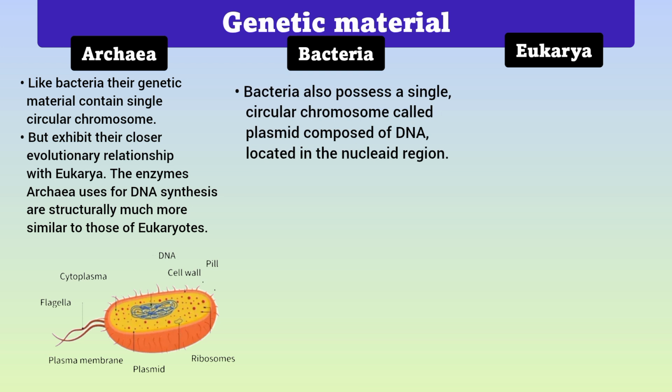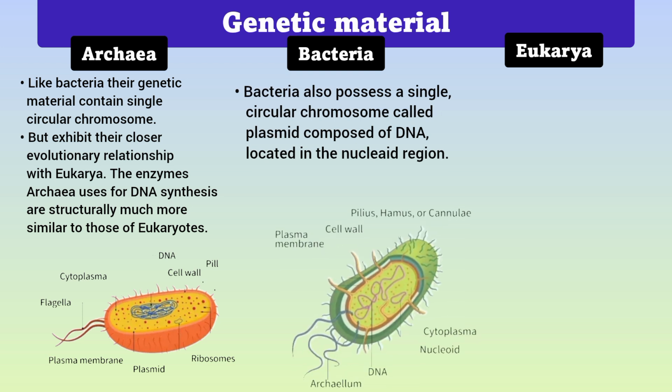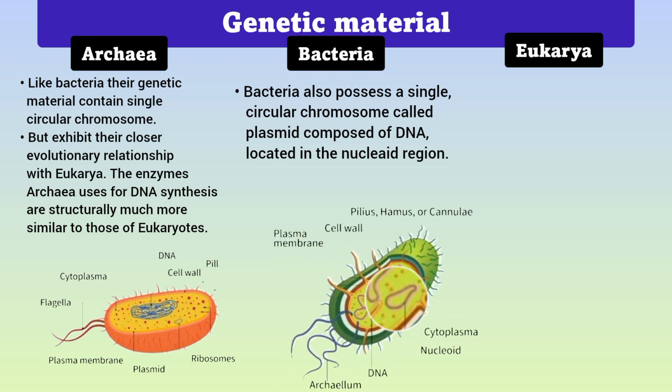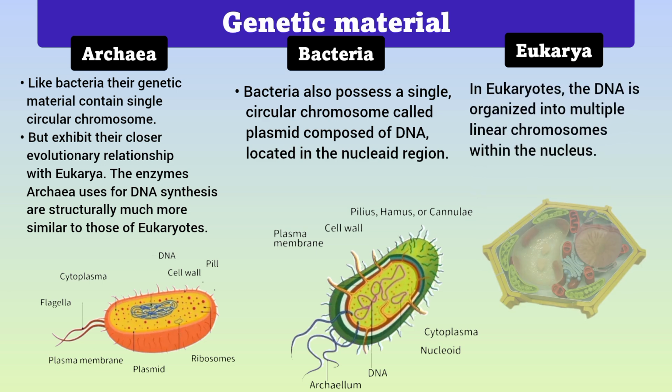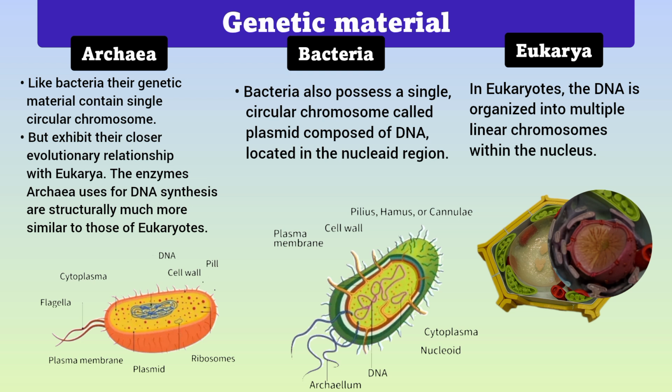Like Archaea, bacteria possess a single, circular chromosome called plasmid composed of DNA, located in the nucleoid region. While in eukaryotes, the DNA is organized into multiple linear chromosomes within the nucleus. DNA is associated with histone proteins, which help in the organization and regulation of genetic material.